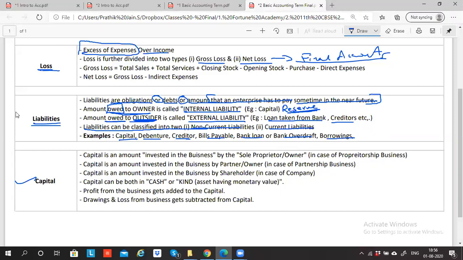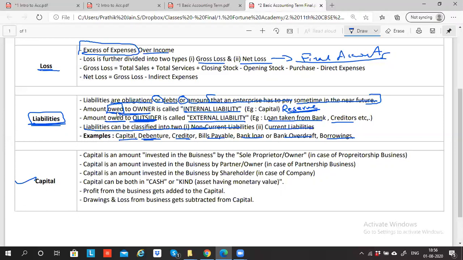Sorry to interrupt, sir. Yes, boss. Sir, can you repeat once again the meaning of debenture? Debenture I have not yet told. Debenture is again a money. I have not explained debenture. I'll explain debenture separately. Okay, sir. As of now, I explained what is liability. Liability means any money that I will require to pay in future.